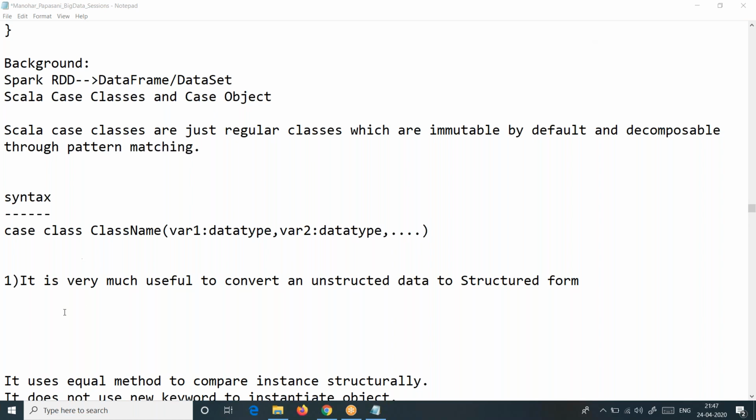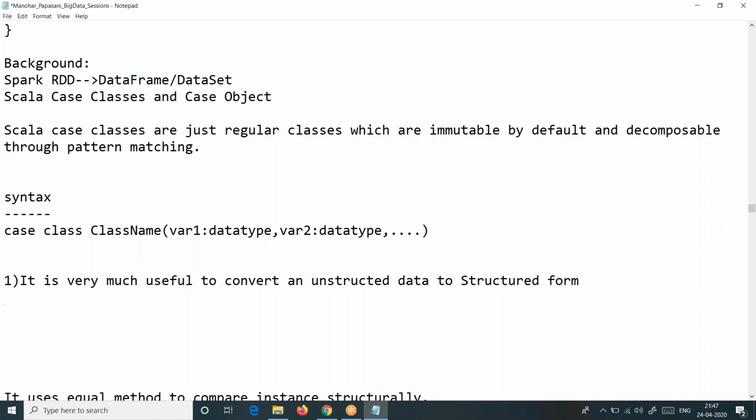Okay guys, so now that is one use case, one of the best use cases. Second thing, these case classes are very useful. A case class is very useful to compare data. Useful in comparing data, that is in pattern matching.